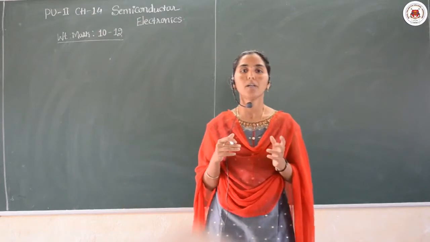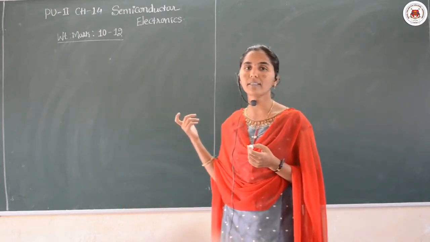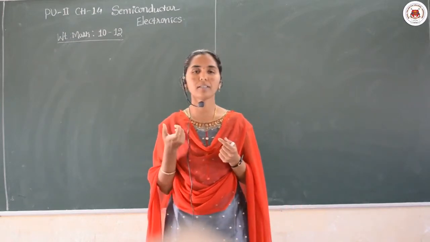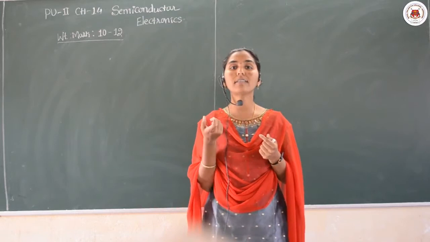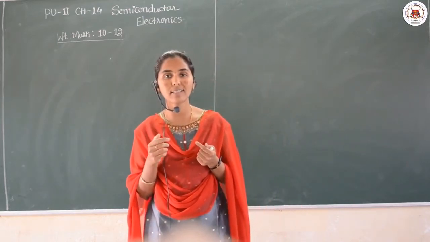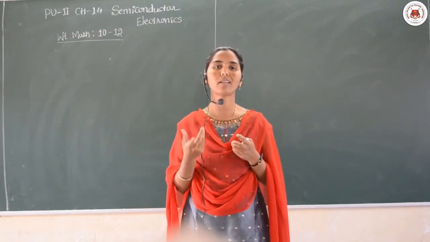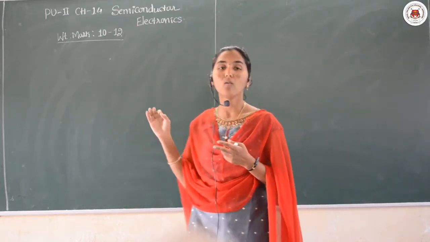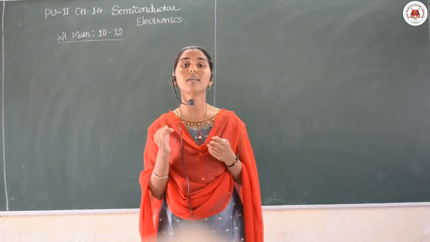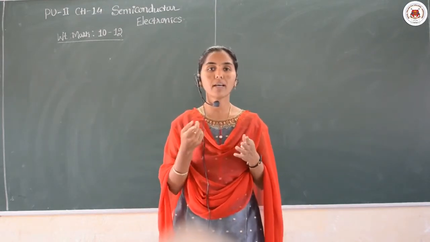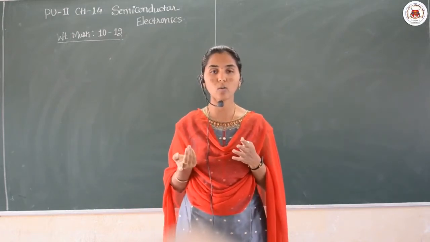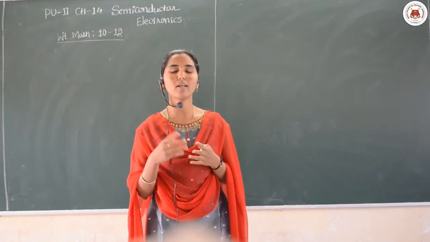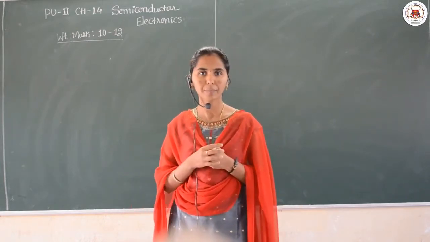Before that, remember that semiconductor electronics is a branch of physics which deals with the study of devices such as diodes, triodes, rectifiers, etc. Diodes are also called PN junctions, and then transistors, rectifiers and amplifiers, all those will come here, right?